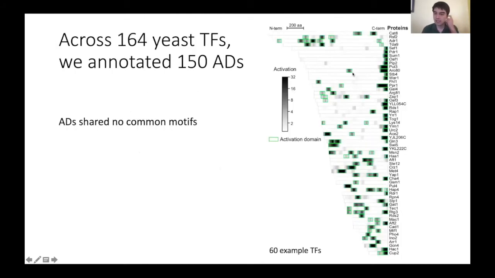And to give you a sense of the data, this is activation for 60 different transcription factors, where the positional activation is colored darker for high activation, and the activation domains that we've annotated systematically are boxed in green. And so in total, across 164 proteins, we annotated 150 activation domains. And in fact, by doing some simple sequence analysis of the protein sequences of these activation domains, we find that these ADs share no common motifs.